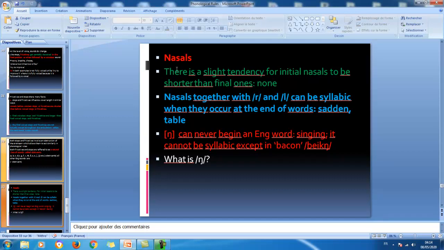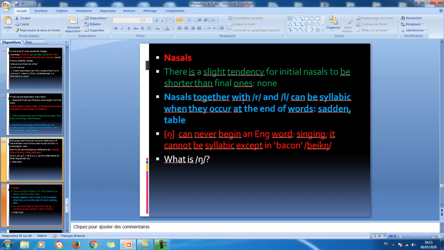Now nasals, another natural class. There is a slight tendency for initial nasals to be shorter than final ones. This is another rule. Look, none. We have two nasal sounds here, one in the initial and one in the final position. So there is a slight tendency for initial nasals to be shorter than final ones.